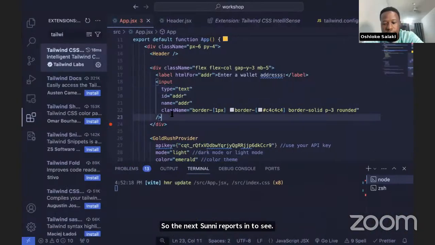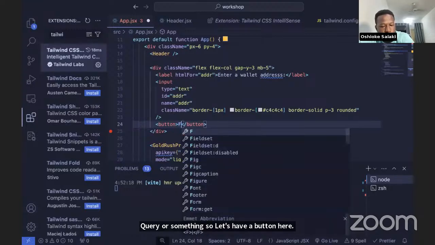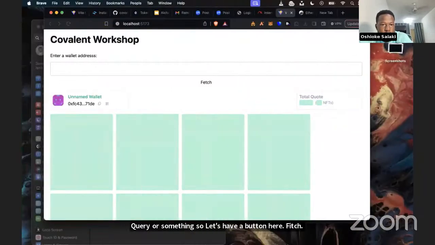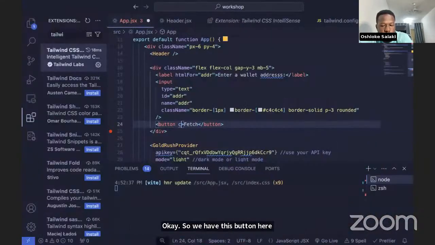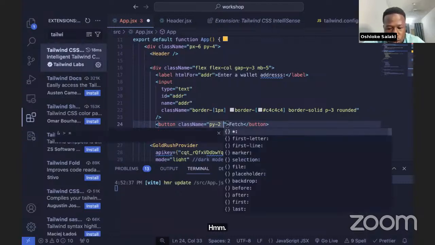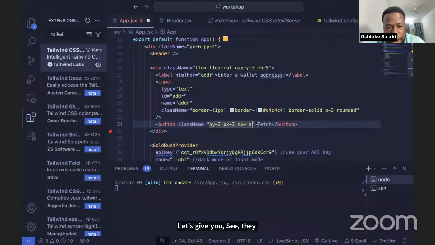Let's have a button here. Let's write fetch. Save this. So we have this button here. Let's give it a padding of 2 and a padding of 3. Then we have mx-auto. What mx-auto does is put it at the center.